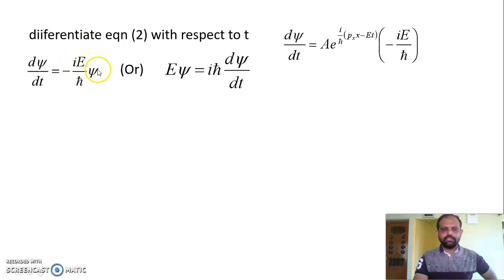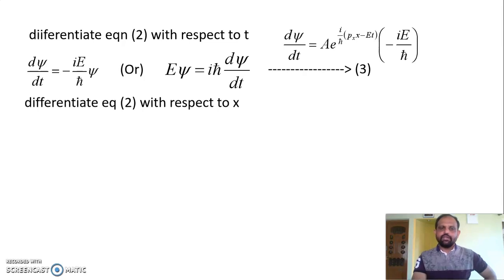Here E psi will be equal to minus h cross divided by i into d psi divided by dt. So i comes in the denominator; if you bring that into the numerator, 1 divided by i is equal to minus i. Therefore minus into minus gives plus i h cross d psi divided by dt. You can call this equation number 3.